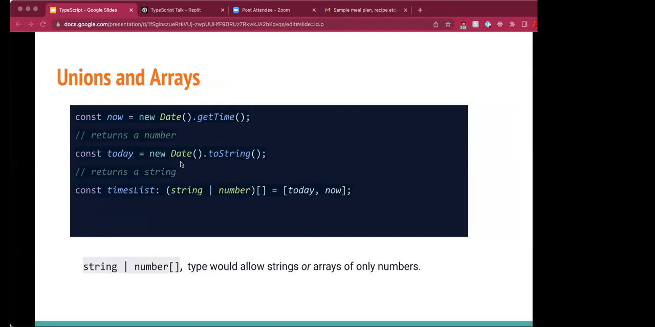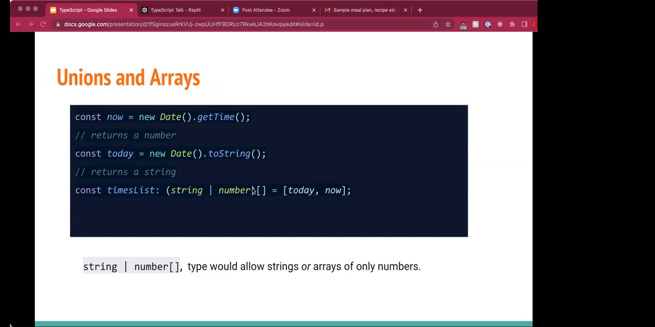Now, what if we want to specify an array which has more than one type? For example, if we had a list of dates in both types, we would need an array that allows both string and number values. To create a union that supports multiple types for an array's values, wrap the union in parentheses, string or number, and then use the array notation. The parentheses here are vitally important in order to type the arrays correctly.